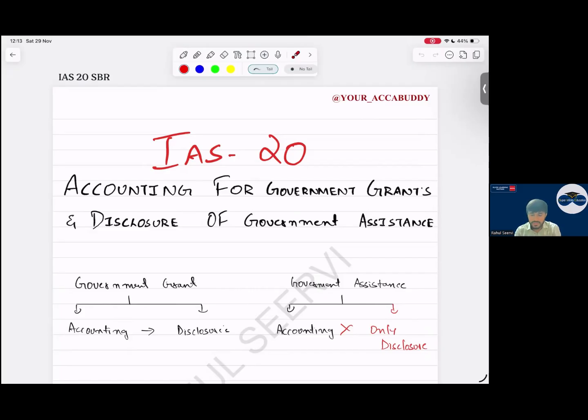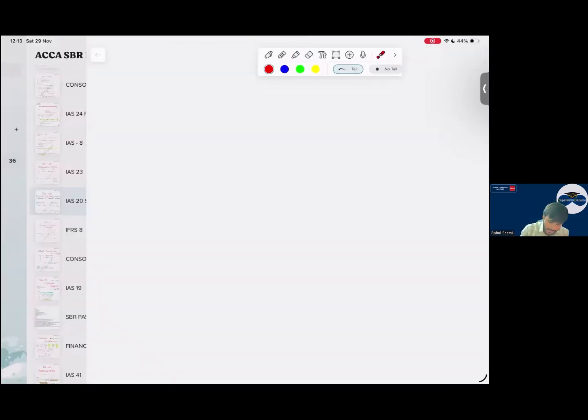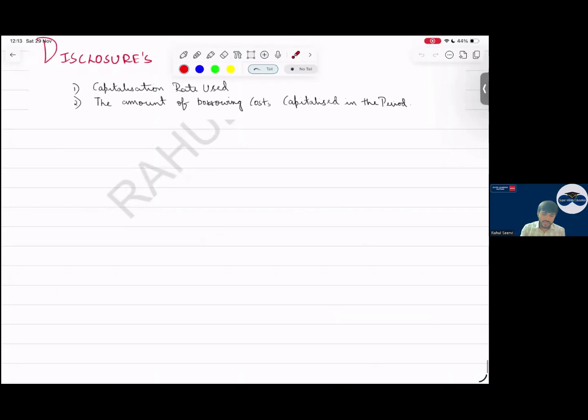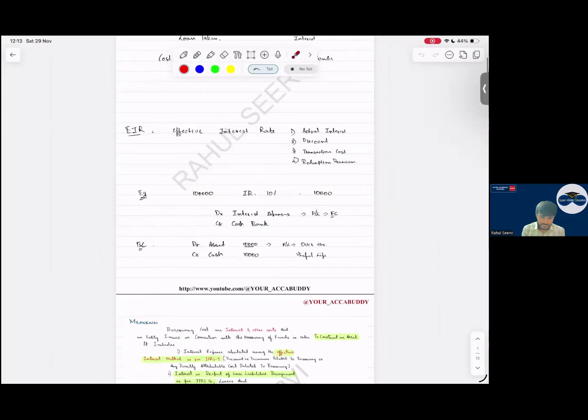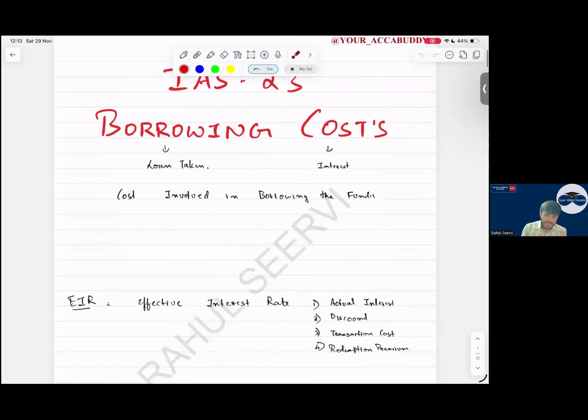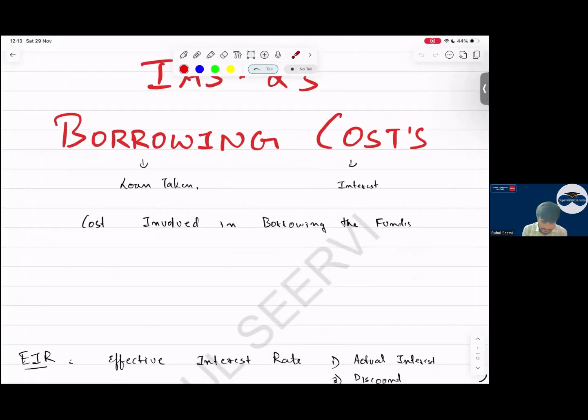Now, what is the last topic? IAS 23. In IAS 23, borrowing cost. When we say borrowing, it means a loan taken. Cost means interest. So, cost involved in the borrowing of funds.